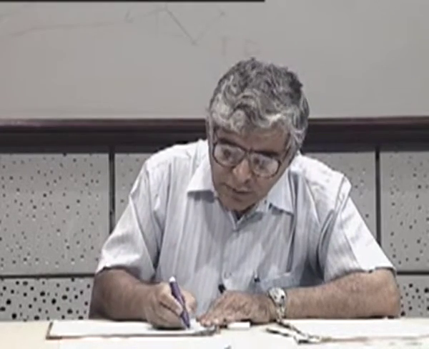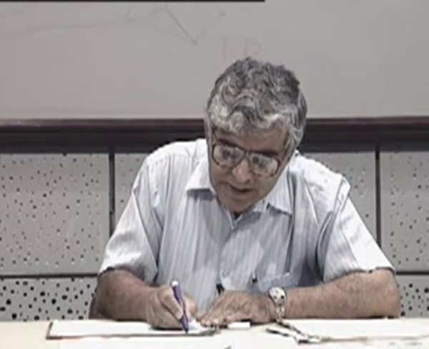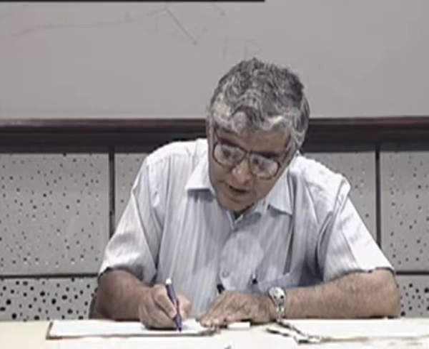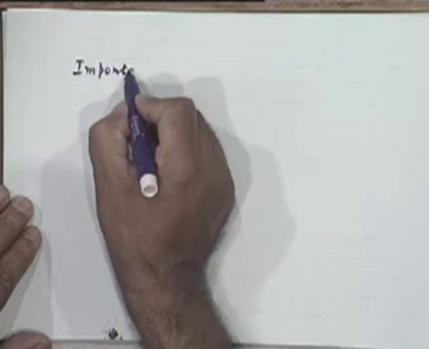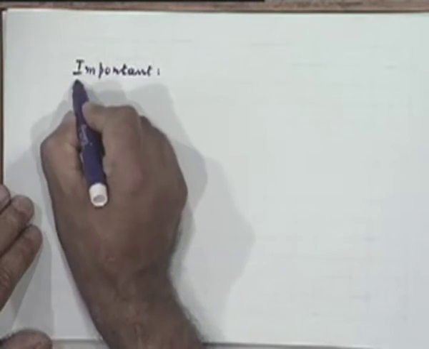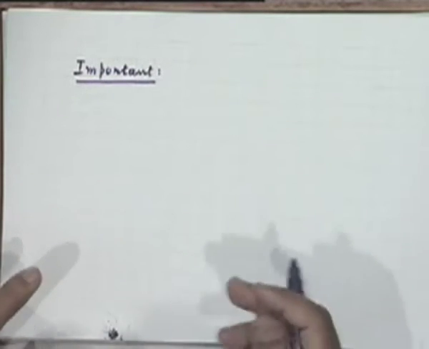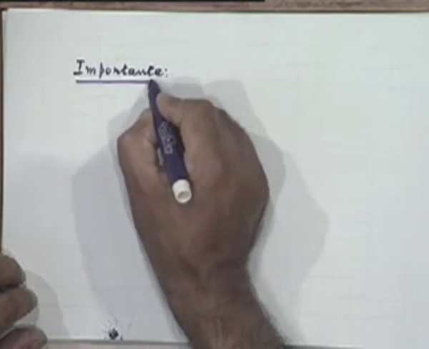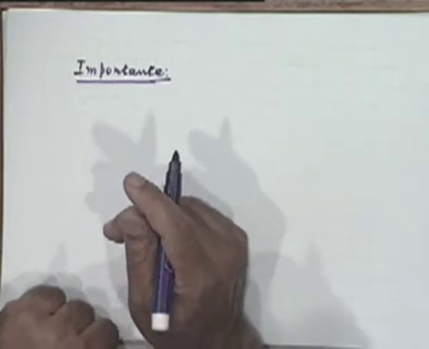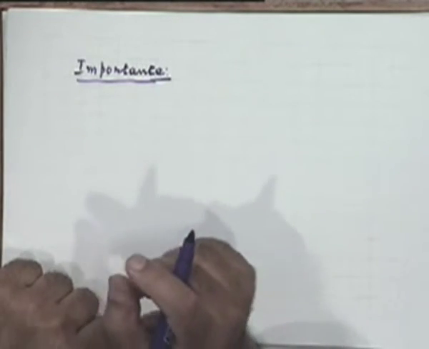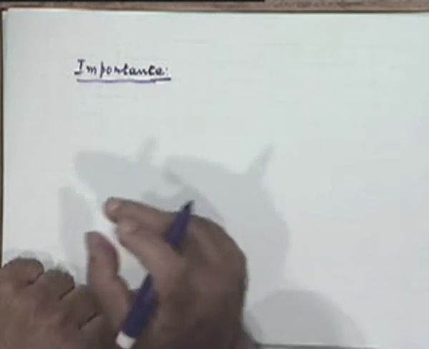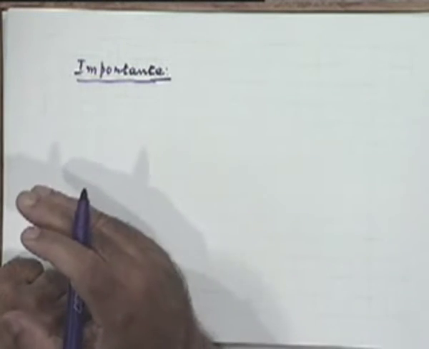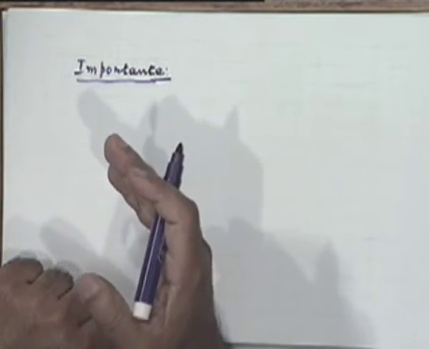Now, the importance of what Shannon said was the following. I am just trying to recollect for you what we discussed on the very first day when I started discussing information theory. Do you remember we discussed the trade-off between error probability and signal power and data rate?